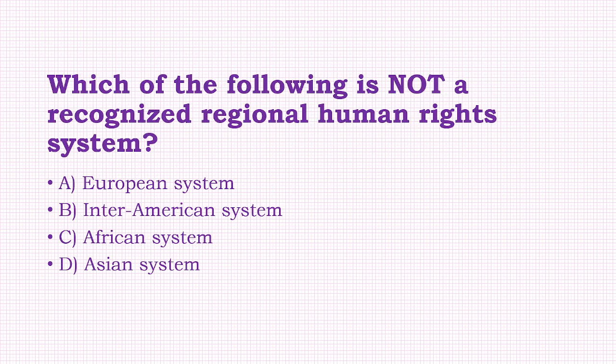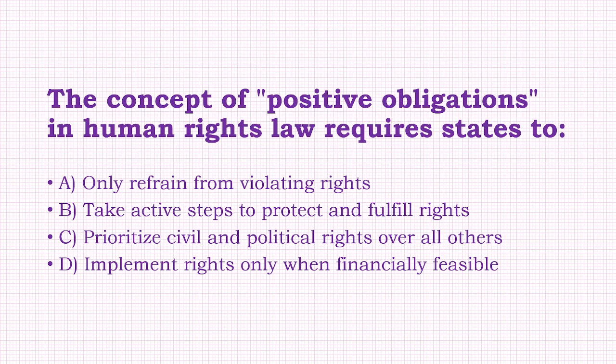government. Which of the following is not a recognized regional human rights system? Option: European system, Inter-American system, African system, Asian system. The answer to this question is option D, that is, Asian system.